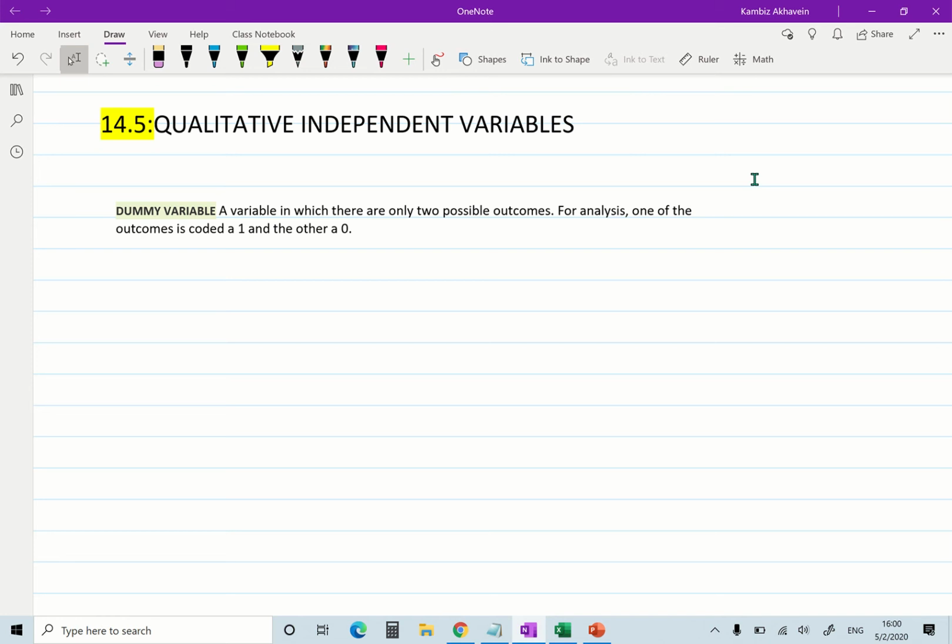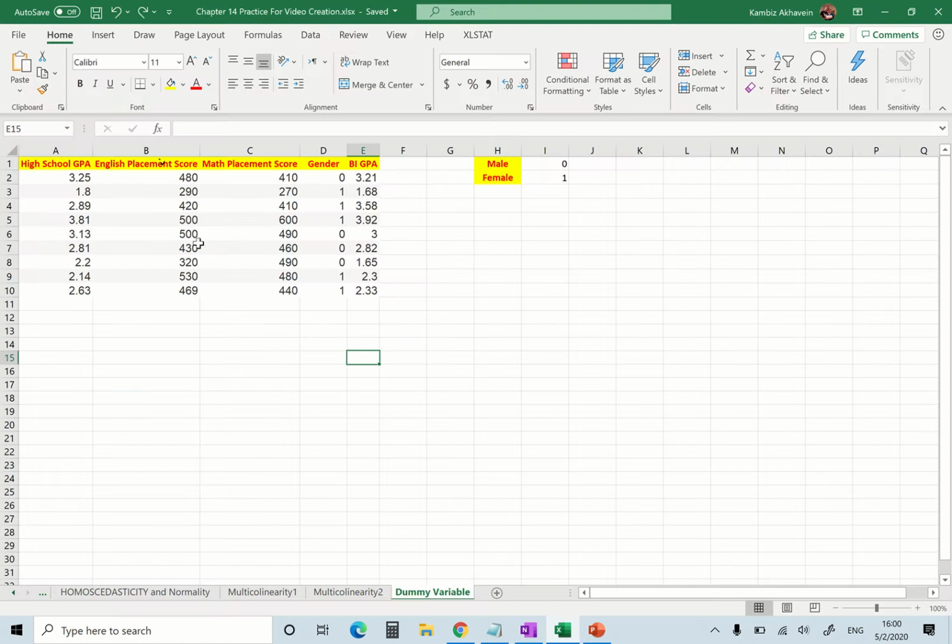Here we talk about qualitative variables such as, for example, male or female. Up to now, if you notice, we've had only quantitative variables. Let's take a look at the data that we had. High school GPA is a number. English placement score is a number. Math placement score is a number. Business intelligence GPA is a number, and we are trying to see if these three independent variables can, in fact, predict this dependent variable. Okay, now we have a gender here.